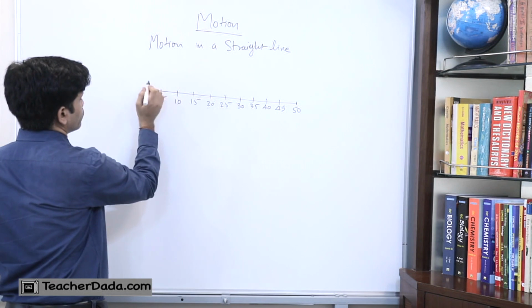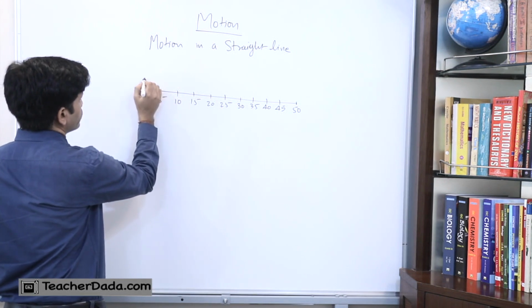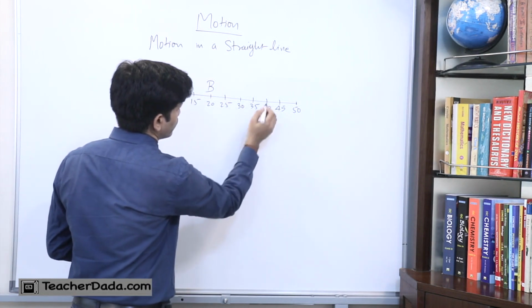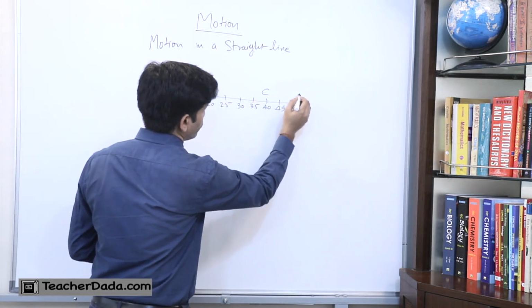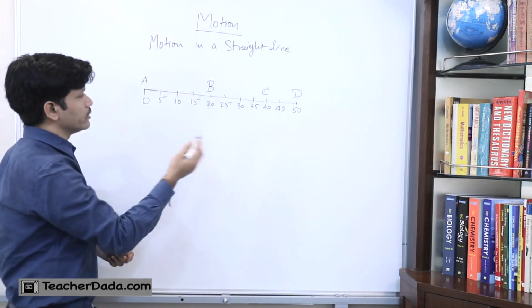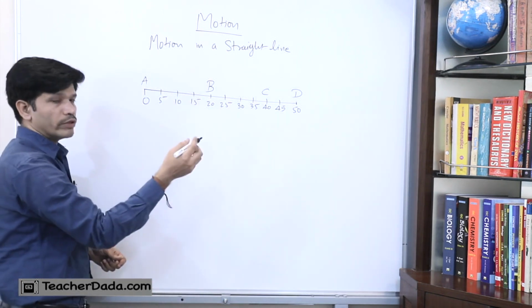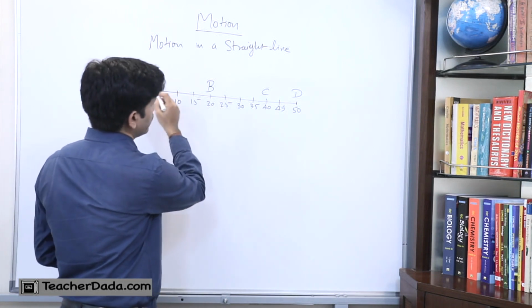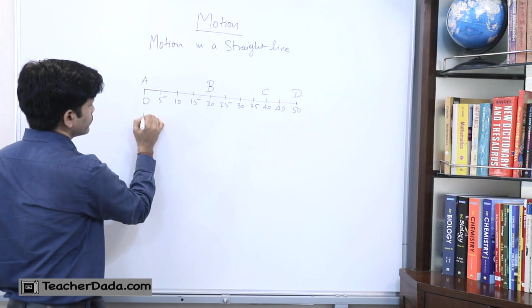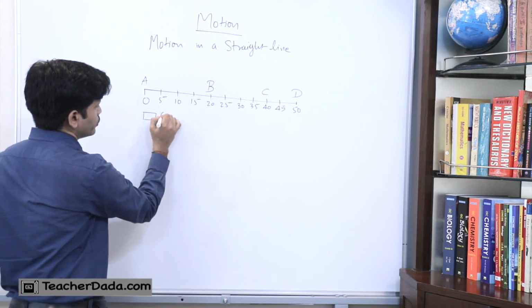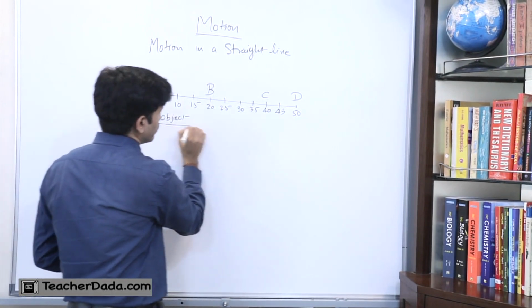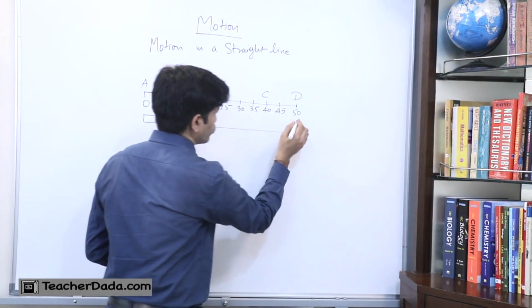And let's take some points here. We can take this point as point A, then at 20 we can take point B, at 40 we can take point C, at 50 we can take the point D. Suppose now there is an object which is moving from point A till point D. So this is the object, and it moves from point A till point D.